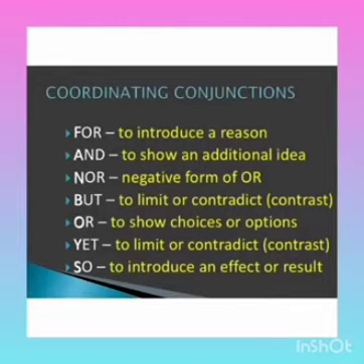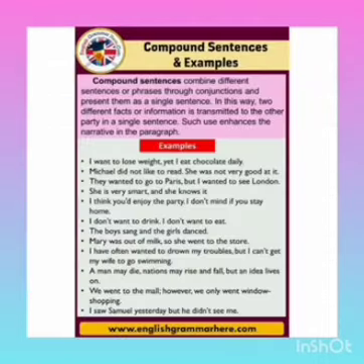So what are the coordinating conjunctions? FANBOYS. You remember coordinating conjunctions, FANBOYS: for, and, nor, but, or, yet, so. So these are the coordinating conjunctions. Once again I will repeat. What is a compound sentence? A compound sentence is a sentence which consists of two main clauses or independent clauses joined by a connective word, that is a coordinating conjunction. Now let us see a few examples.